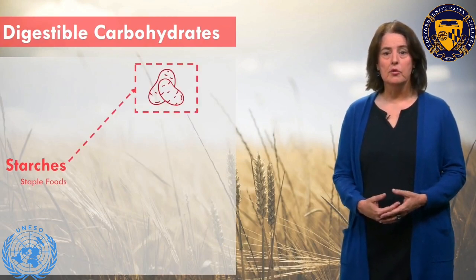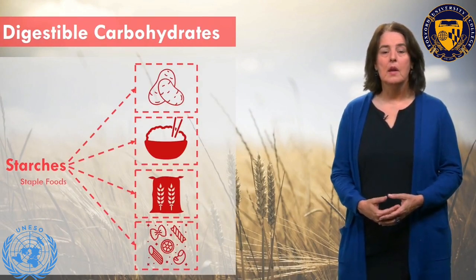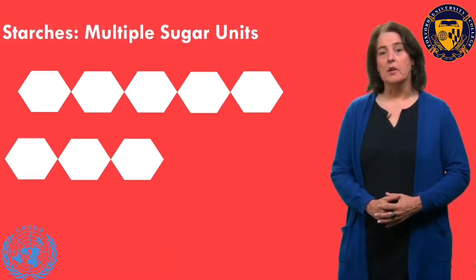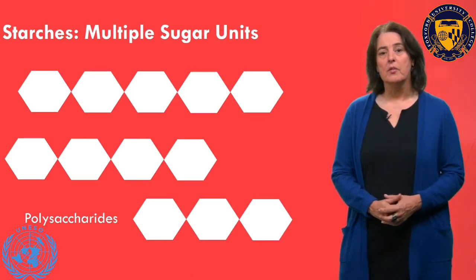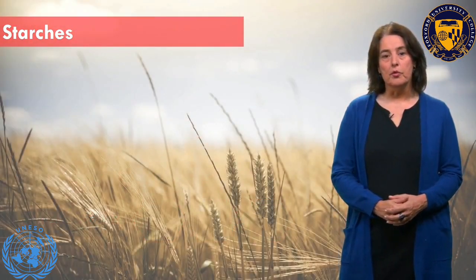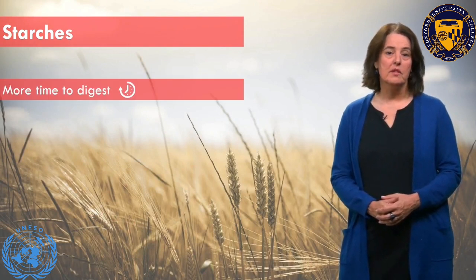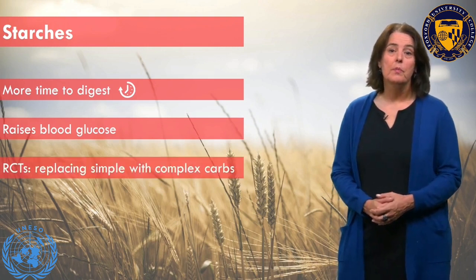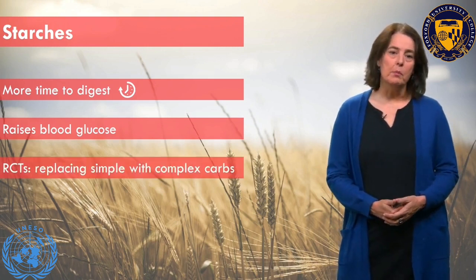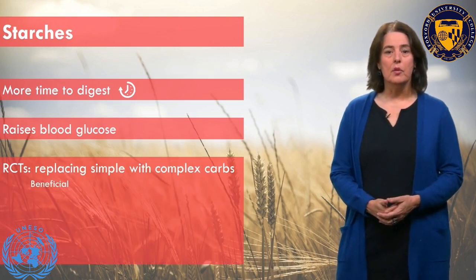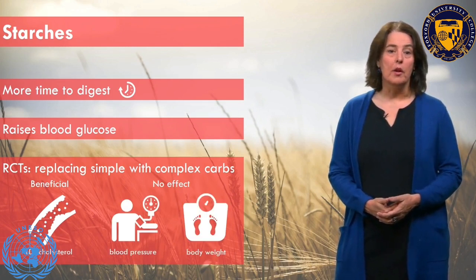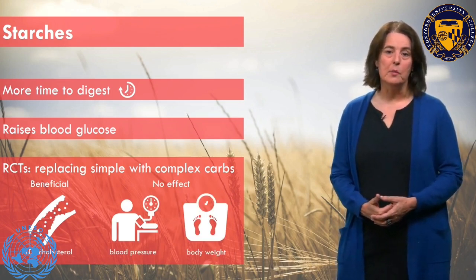Starches are present in large amounts in staple foods like potatoes, rice, wheat and pasta. They consist of multiple sugar units called polysaccharides or complex carbohydrates. Compared to simple sugars, they take more time to digest. Starch-rich foods also raise blood glucose. Replacement of simple with complex carbs has a beneficial effect on blood LDL cholesterol, but no notable effect on blood pressure or body weight, as shown in randomized trials.